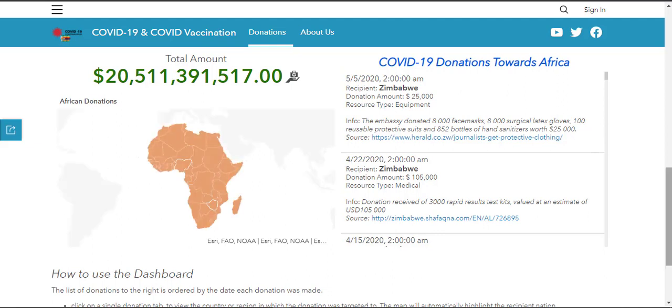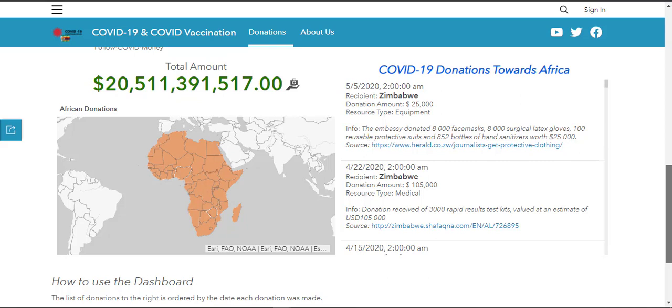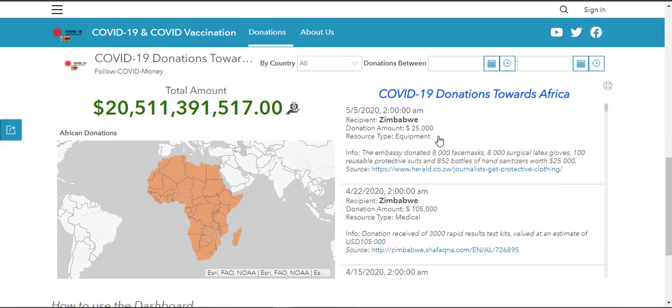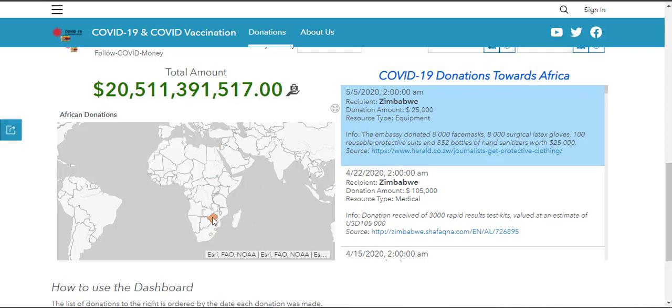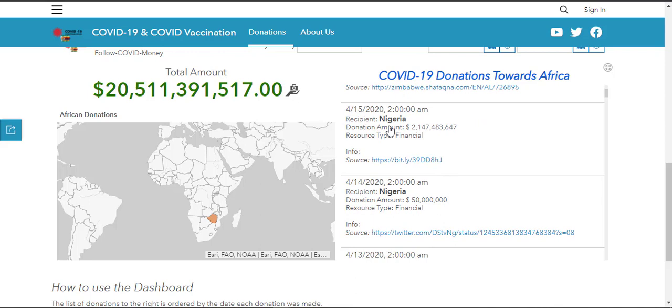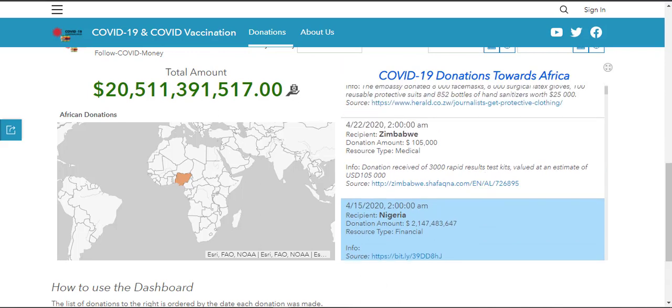Okay, so based on the data which was provided during the hackathon, we managed to come up with this dashboard. It has everything that was provided. We managed to break this down to the date, the recipient country, the donation amount, the resource type, the information, and also the source link for this information. For example, if I navigate here and click on this donation, this map highlights that this donation was made in Zimbabwe. You can see Zimbabwe is the only selected region left on the map. If I look for Nigeria and click on Nigeria like this, it tells me that this was made in Nigeria. This is the total amount which has been donated so far.